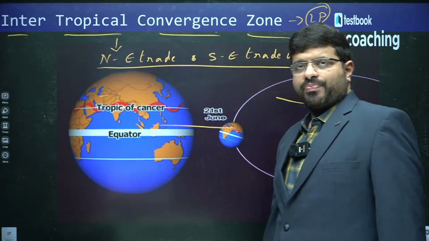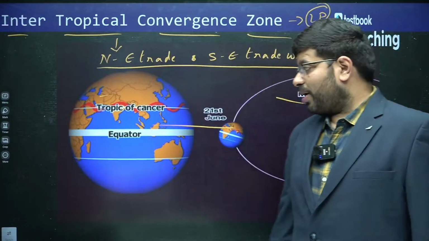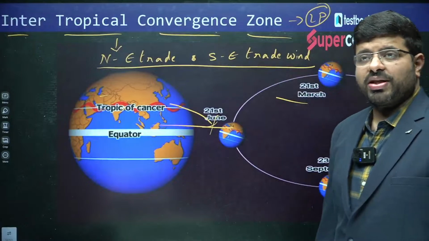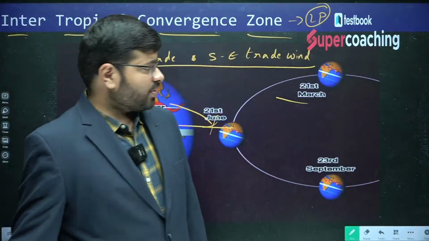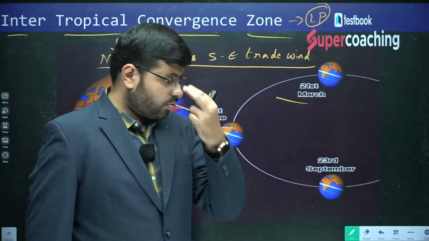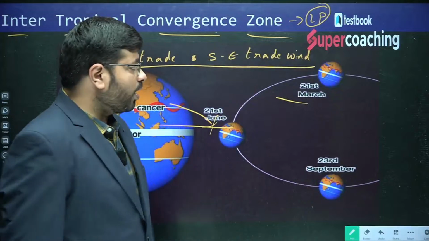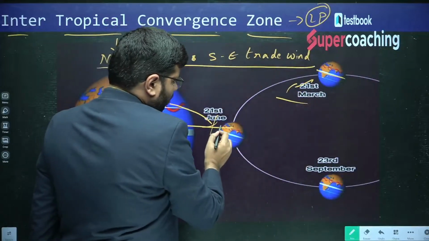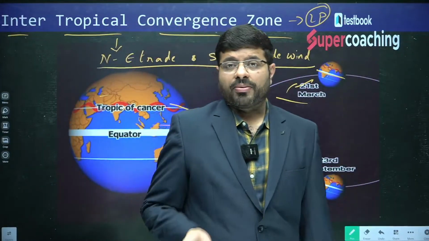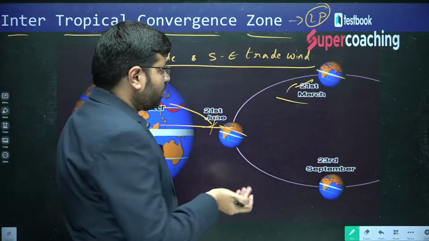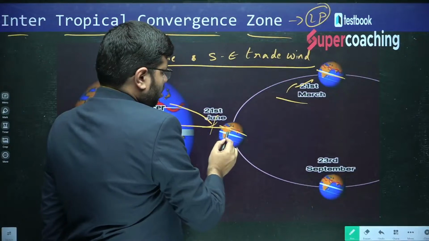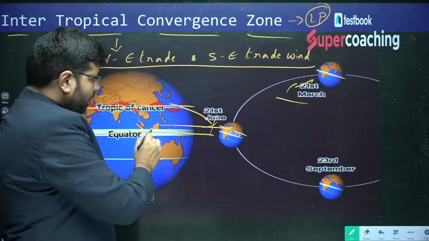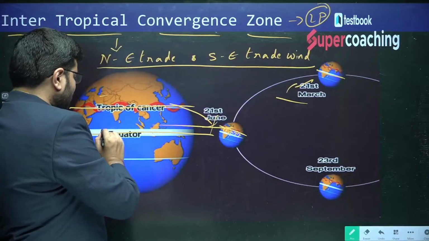So, you will see where the vertical rays of the sun are on June 21st: they are at the Tropic of Cancer. Where are the vertical rays of the sun on 21st March, the equinox? They are on the equator. From there they move towards the Tropic of Cancer, and they will be there by 21st June. So, the vertical rays are shifting in the northern hemisphere.